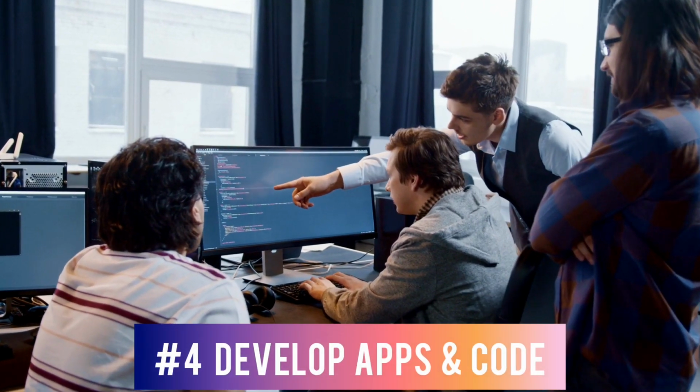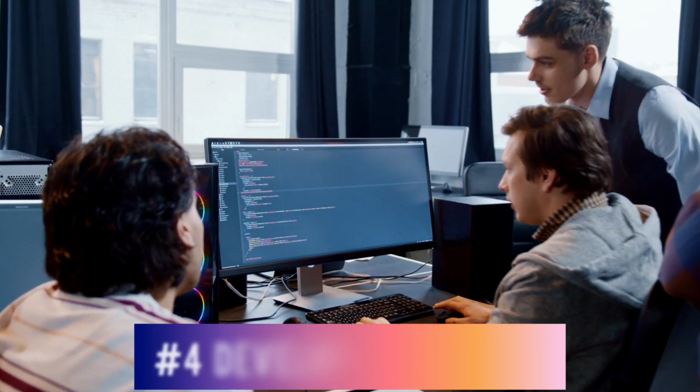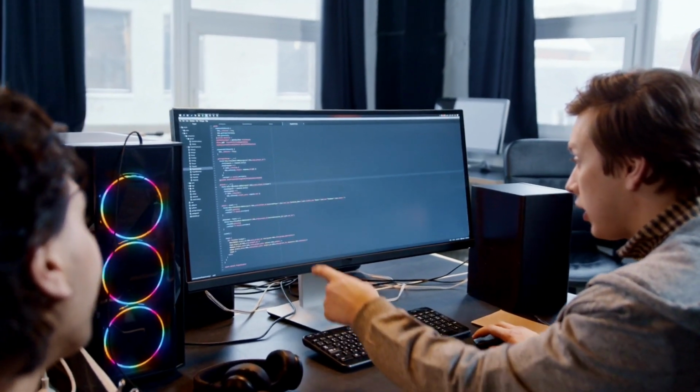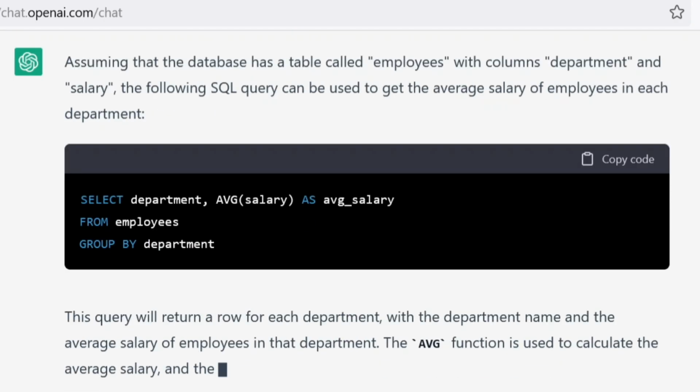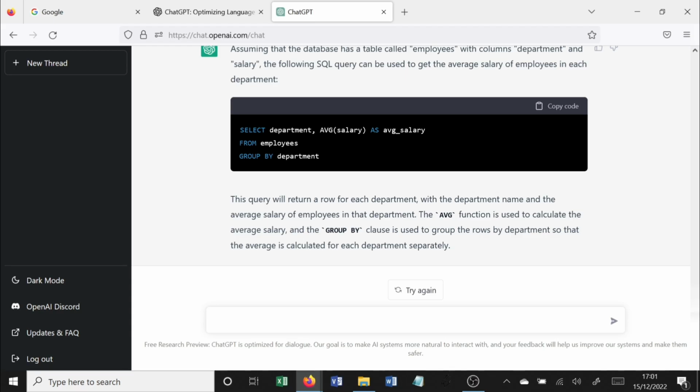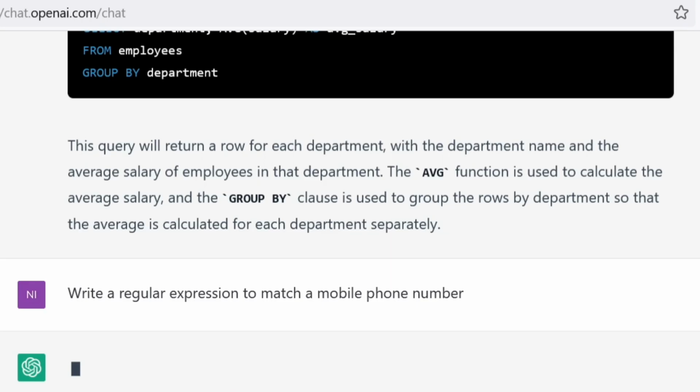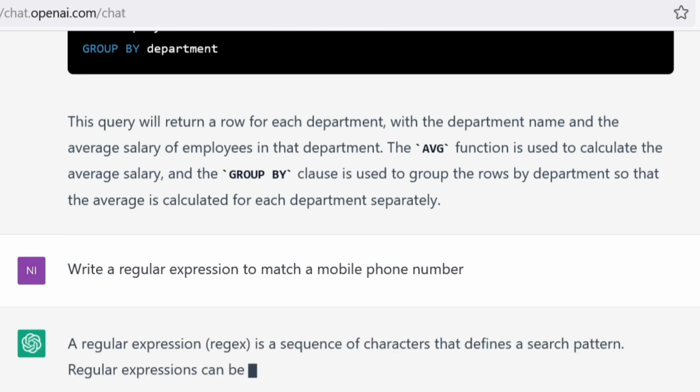We can write, complete and correct scripts and code in Python, JavaScript, regex, regular expressions, SQL and several more computer languages. Write SQL to get the average salary of employees in each department. Write a regular expression to match a mobile phone number.